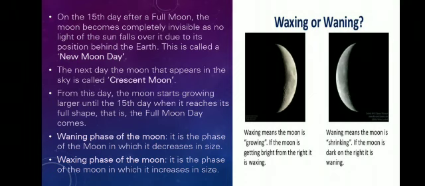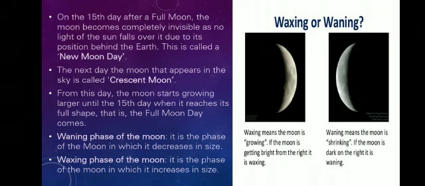This is called the new moon day. We are not able to see any moon on a new moon day, and that is called Amavas. The next day the moon appears in the sky as the crescent moon. From this day, the moon starts growing larger until the 15th day when it reaches its full shape, that is, the full moon day comes.